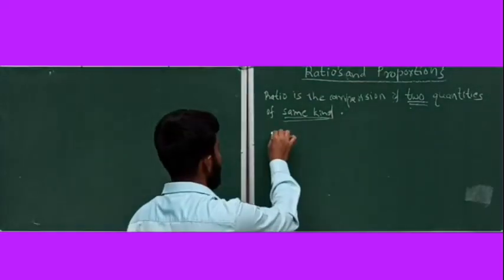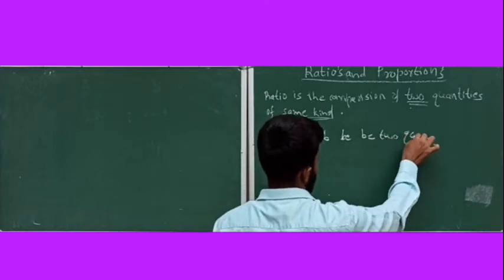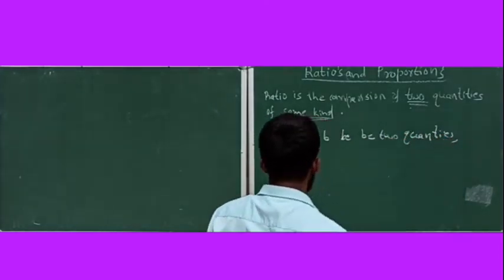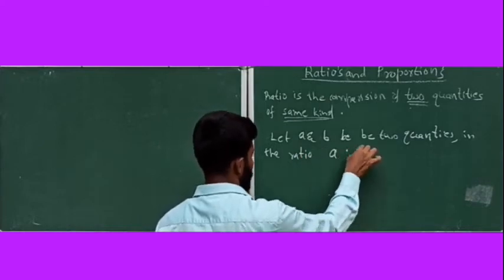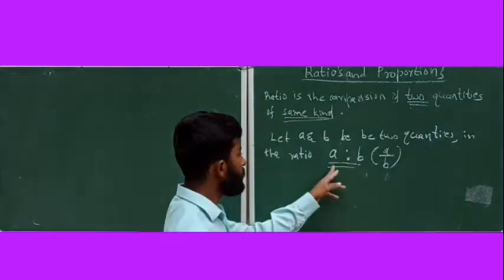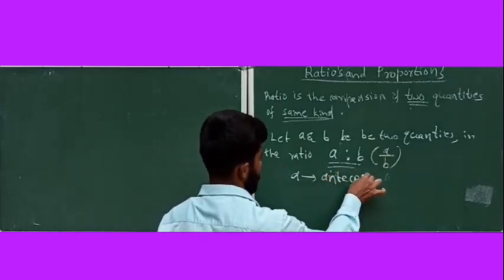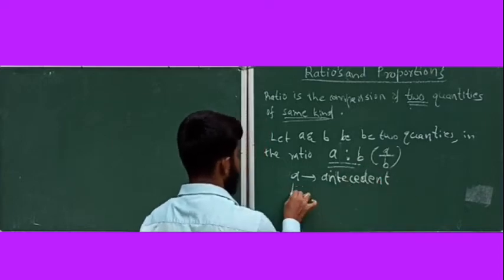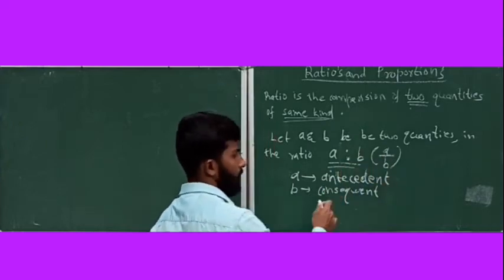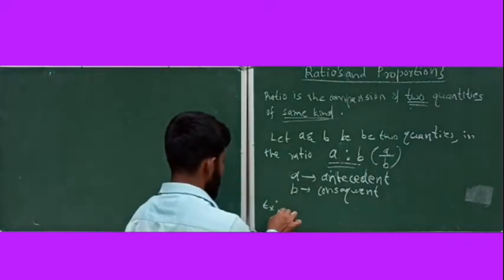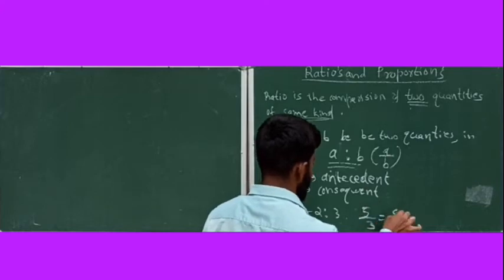Again I am considering two quantities. Let A and B be two quantities, in the ratio A ratio B, or in the form A by B. Now in A ratio B, the first element A, that means the numerator, is called the antecedent, and the second element B, that is the denominator of the fraction, is called the consequent of the ratio A ratio B. For example, 2 by 3, we can write it as 2 ratio 3. 5 by 3, we can write it as 5 ratio 3.